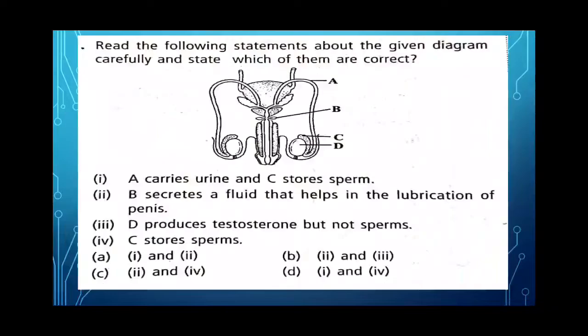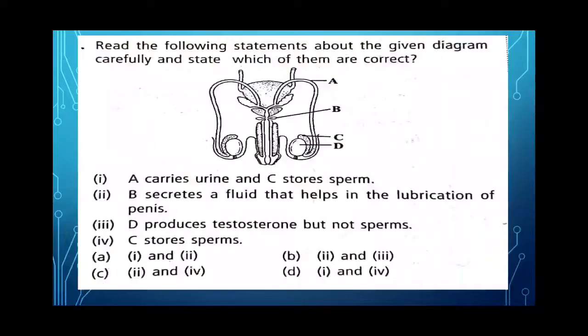Now next, read the following statements about the given diagram carefully and state which of them are correct. First, read the diagram, what it says. In the given figure, part A is vas deferens that carries sperm. Part B is Cowper's gland that secretes fluid which helps in lubrication of the penis during copulation. Part C is epididymis that stores sperm, and part D is testis that produces sperm and testosterone.